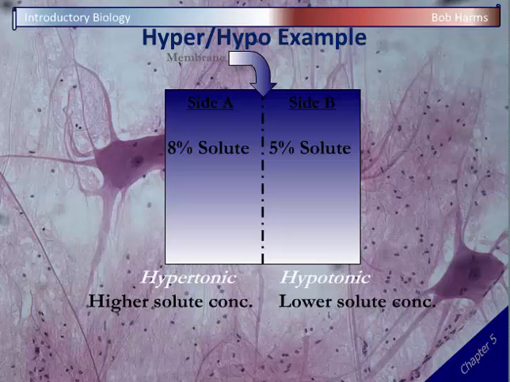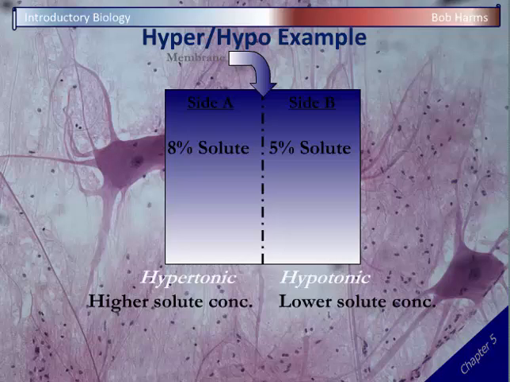Okay? And I know these terms, hypertonic and hypotonic, sound a lot alike. They're easy to get mixed up. My little mnemonic memory aid to remember these is when I think of hypertonic, I think of a hyperactive little kid. I've got 3 little kids at home. You give them sugar, too much energy, hyper. Right? And so think of hyper and more, too much. In this case, too much solute, higher solute concentrations. On the other side, hypotonic, think of hypo and low. If you are hypoglycemic, for example, you have low blood sugar.